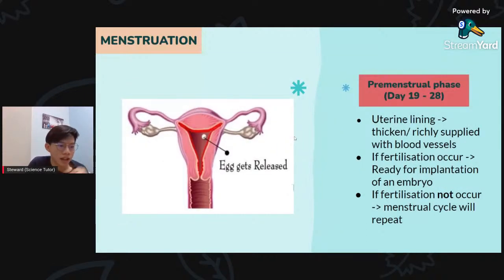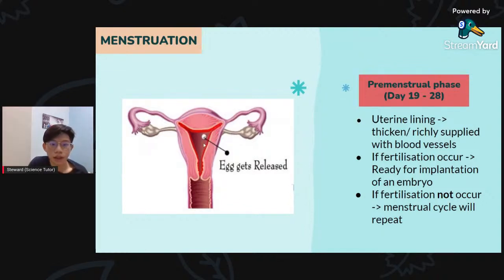For the premenstrual phase, we have day 19 to day 28. The egg gets released into here, so it's an embryo already. You can see the words here: uterine lining thickened and richly supplied with blood vessels. The red color thing here is the blood vessels. If fertilization occurs, it's ready for implantation of the embryo.